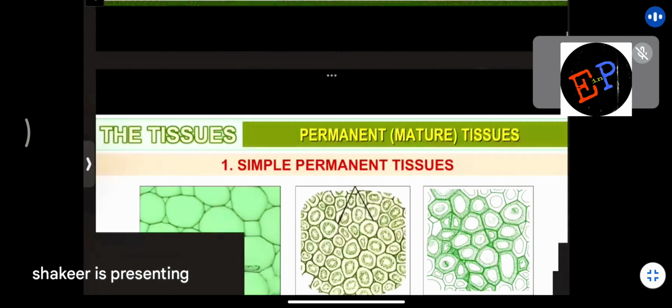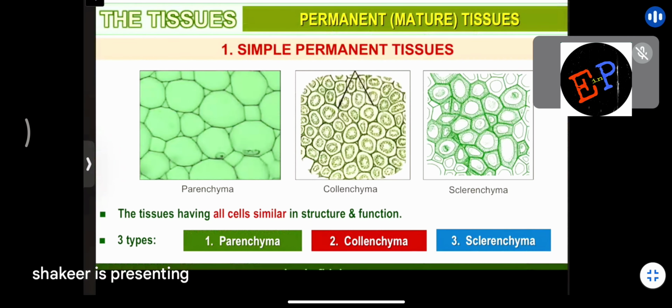That's it. Clear? So then permanent tissues again we have divided into two types. Simple permanent tissues and complex permanent tissues. So simple permanent tissues: parenchyma, collenchyma, and sclerenchyma. These are the examples of simple permanent tissues. So what is the definition he has given here? Tissues having all cells similar in structure and function. They are called as simple tissues.